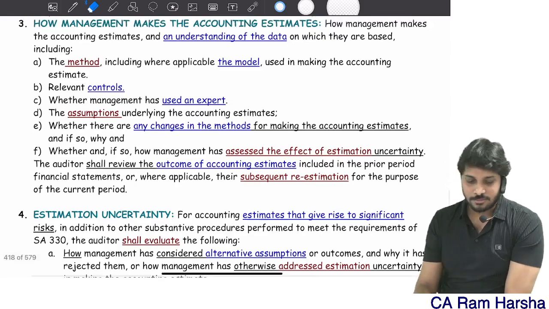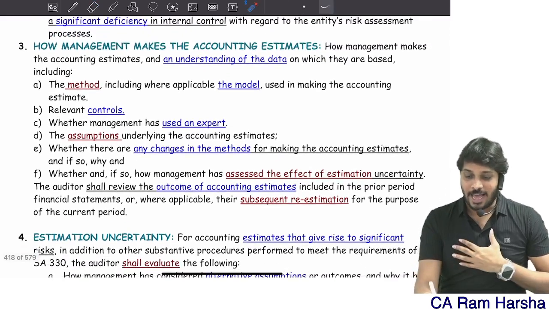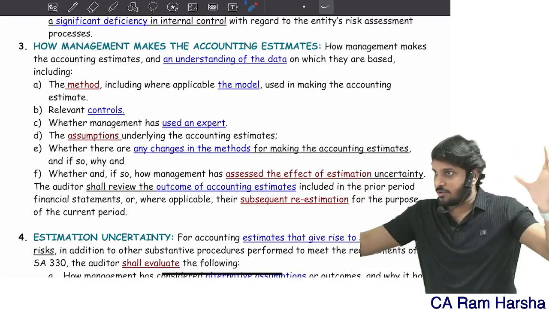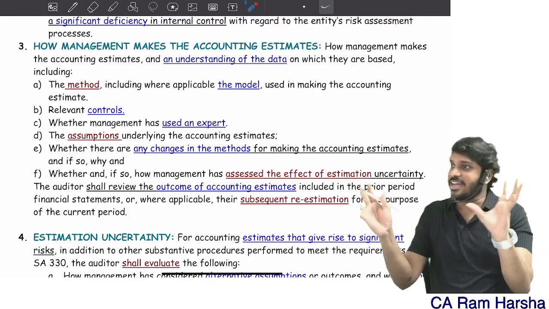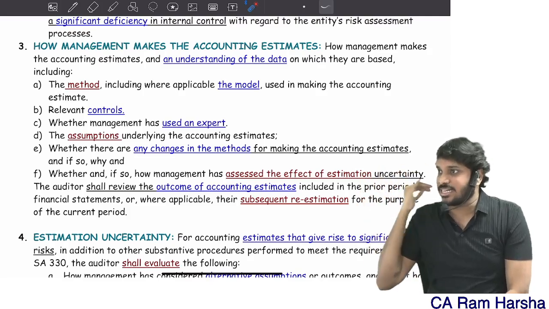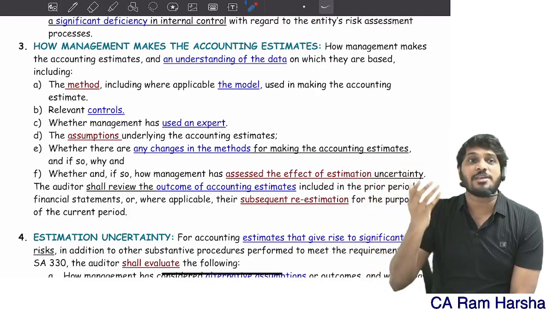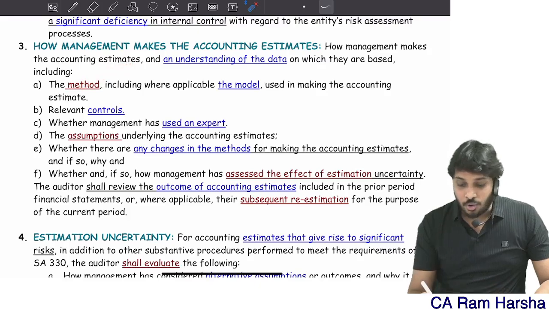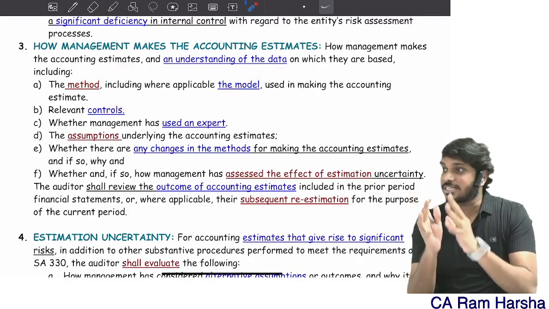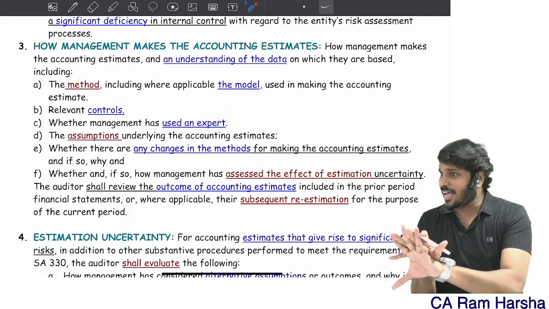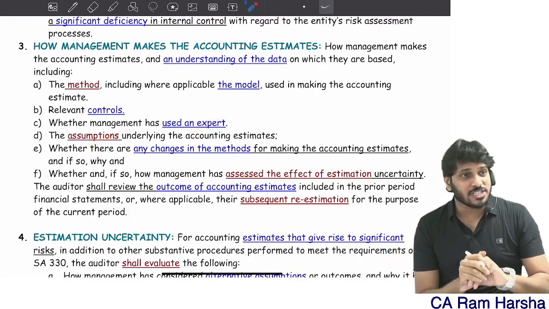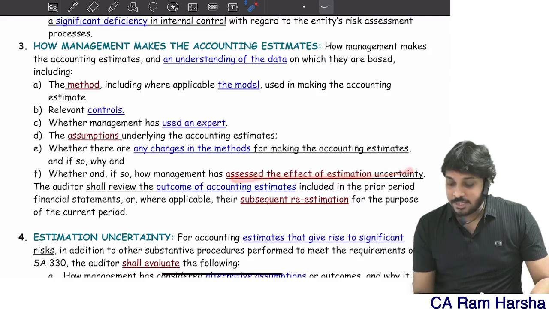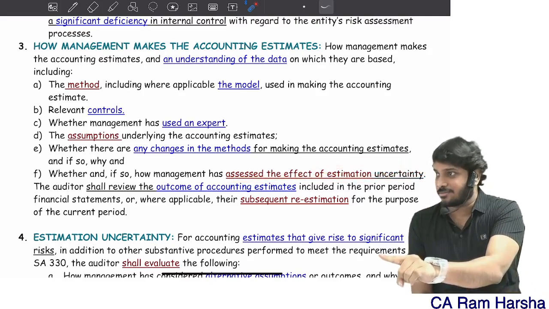Yes or no? Now, having understood how the company identifies estimates, they identified decently, covering all the areas that require an estimate. Now, how are they making it? You need to understand what method they are using, what model they are using, what controls they implemented, whether an expert has been used or not, what assumptions they are using, are there any changes in methods for making these estimates, whether management has considered estimation uncertainty